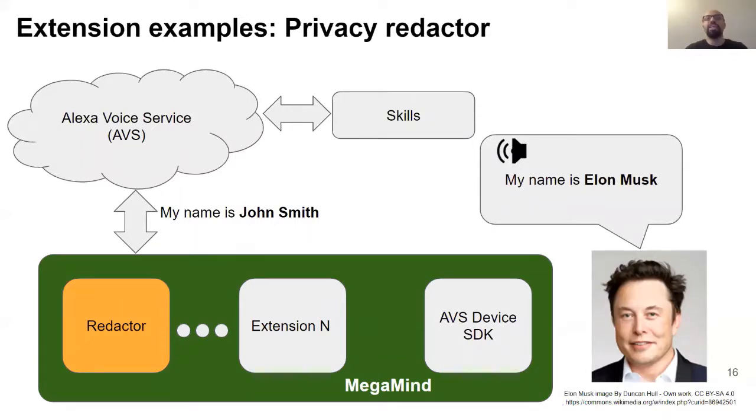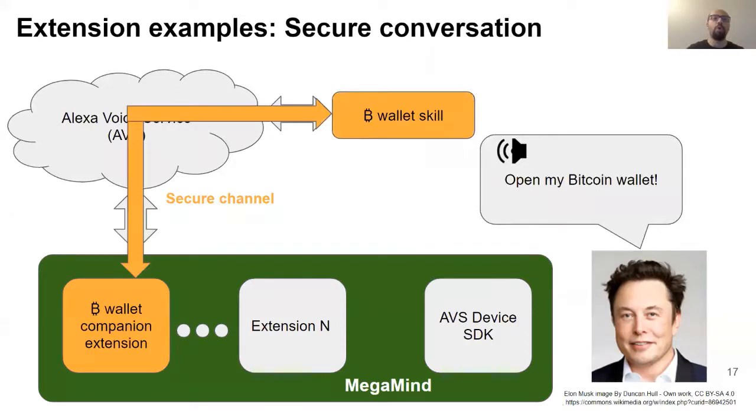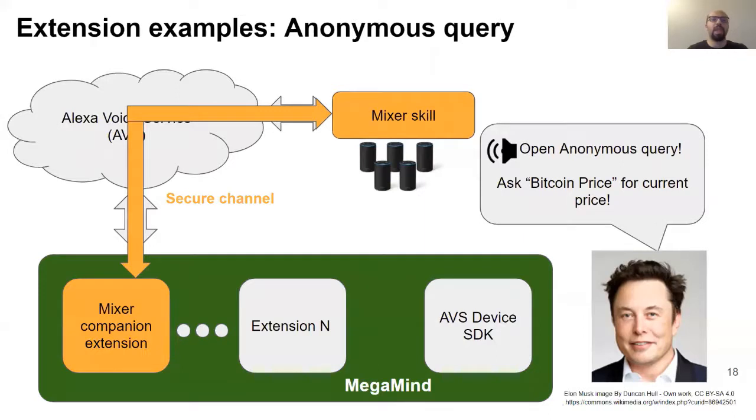For example, a redactor extension can protect users' privacy by replacing the user's name with a random name. Or as another example, using MegaMind's extensions, users can communicate with a trusted third-party skill securely without even AVS accessing the communication. I will explain later how MegaMind achieves this goal without using any communication channel other than the AVS itself.